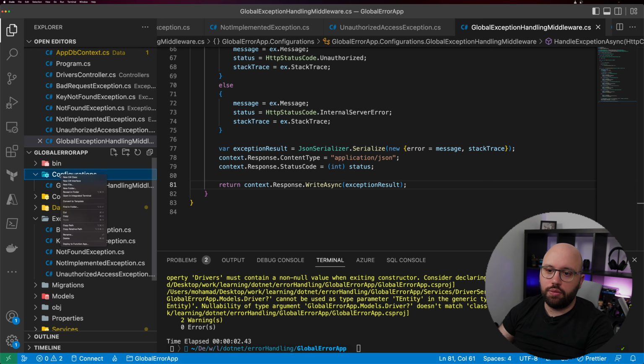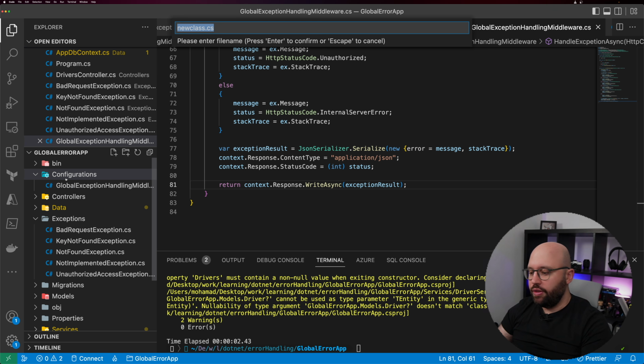So now that we have created our middleware, the next step is we need somewhere where we can inject it into our Program.cs, and that's also going to be quite simple to do. All we need to do is, inside our configuration here, create a new class, and we're going to call it application builder extension.